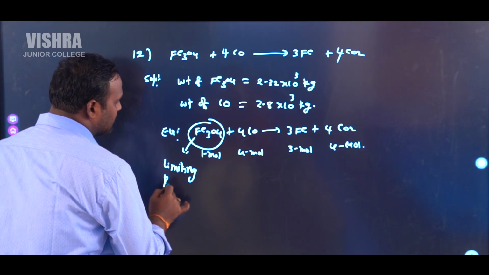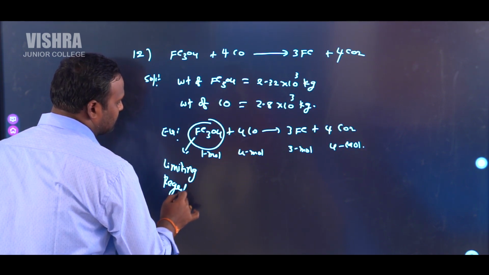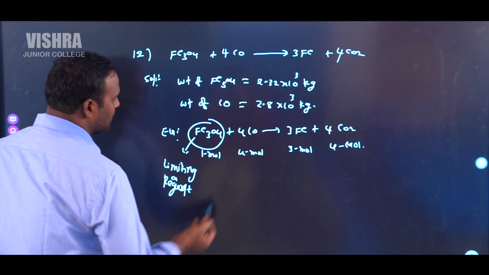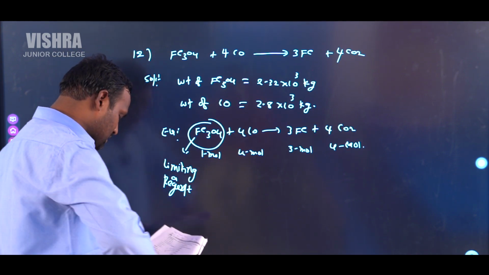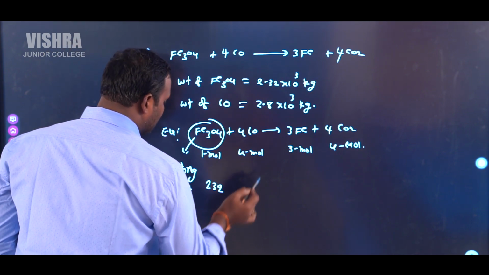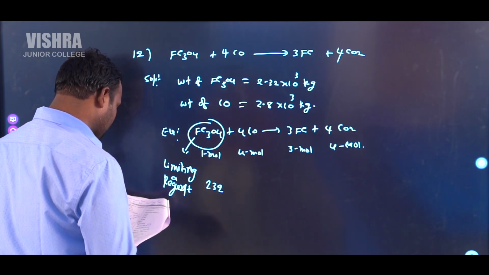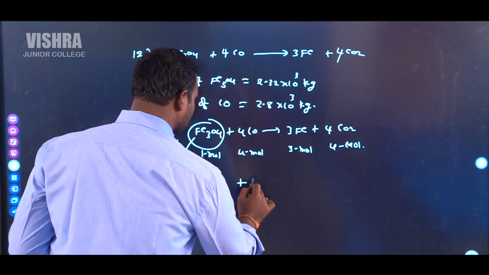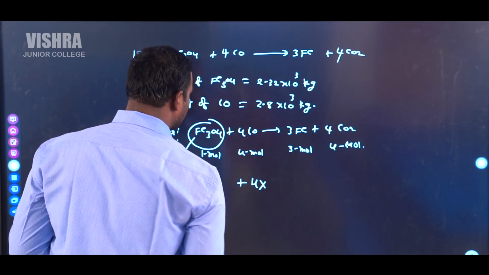It is the limiting reagent in this case. So in this case, the molecular weight of this is 232. 232 grams of Fe3O4 combines with 4 moles of this.